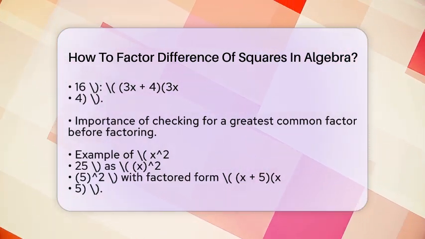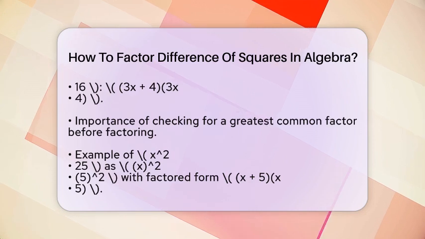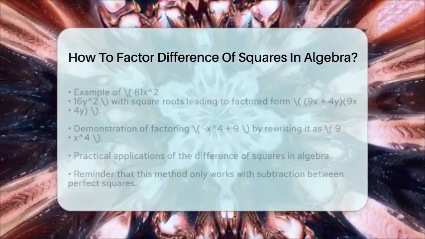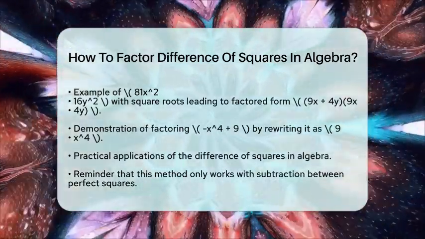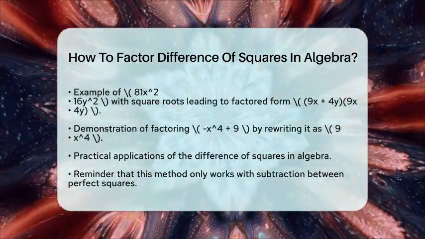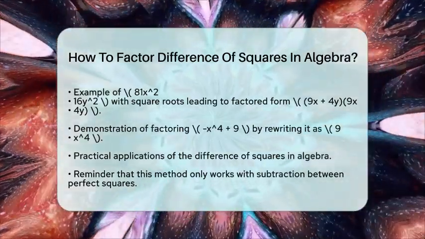Lastly, let's factor x⁴ − 9. Rewrite it as (x²)² − 3² to see the difference of squares clearly. The square roots are 3 and x², leading to the factored form (x² + 3)(x² − 3).